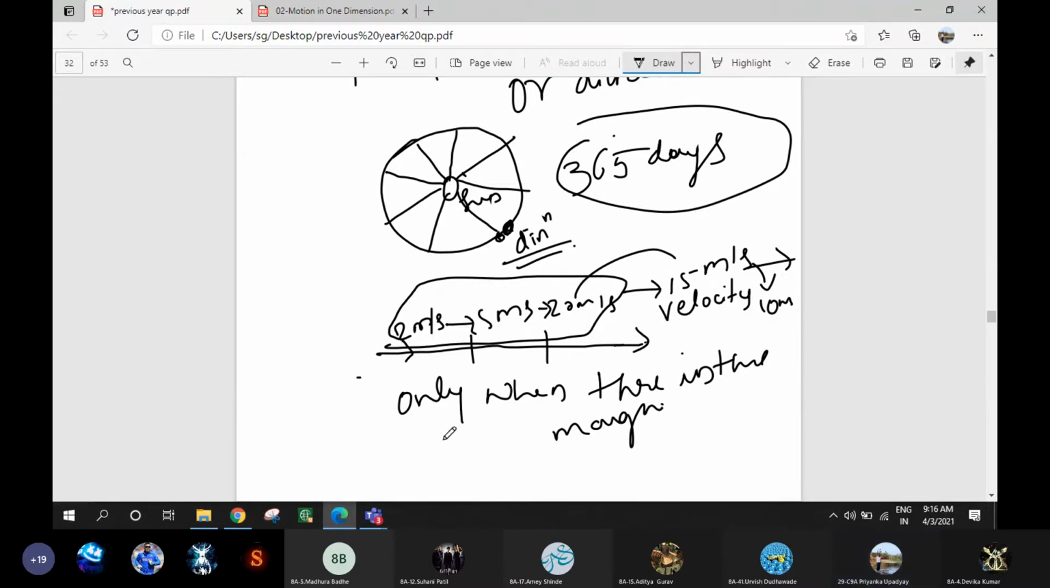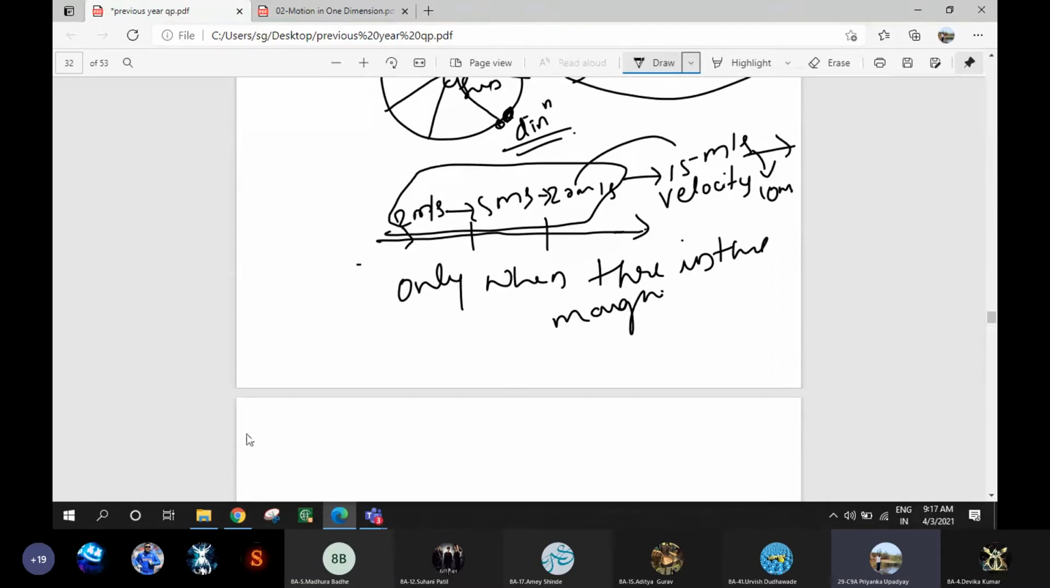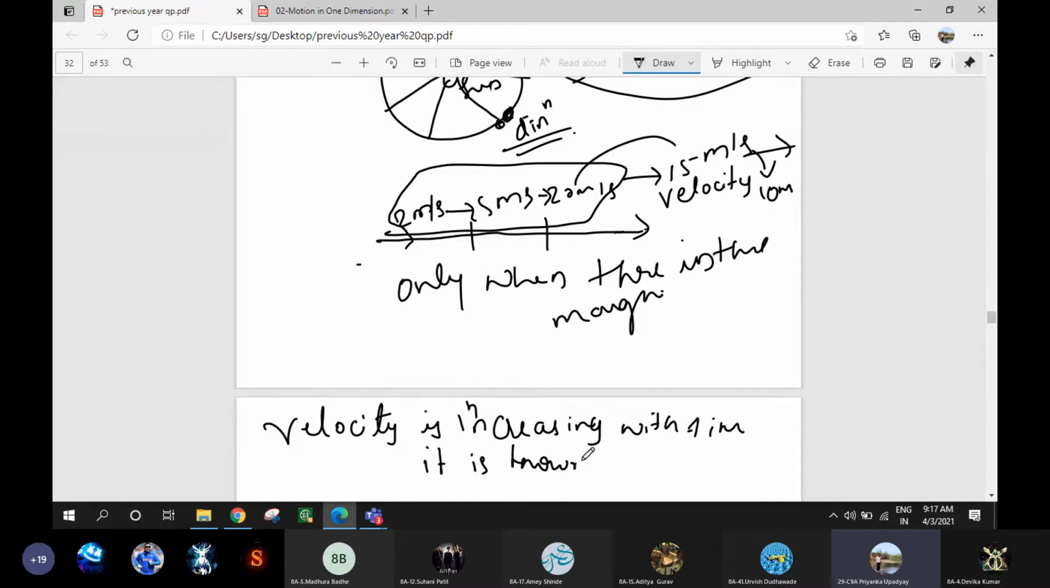Do you agree? Yes. So when the velocity of the body increases with time, then it is known as acceleration. Are you understanding what is happening here? Velocity is increasing with time, correct? After each and every time, what is happening? Velocity is increasing with time.